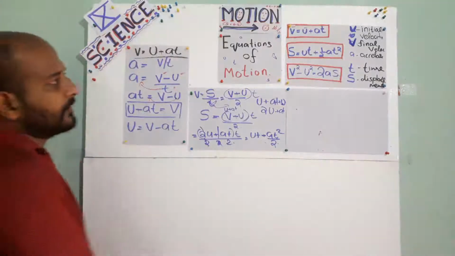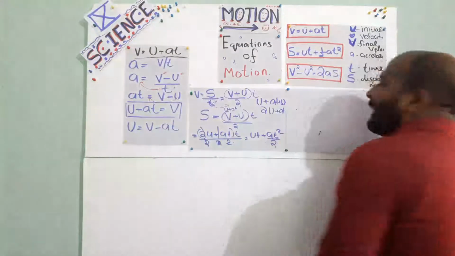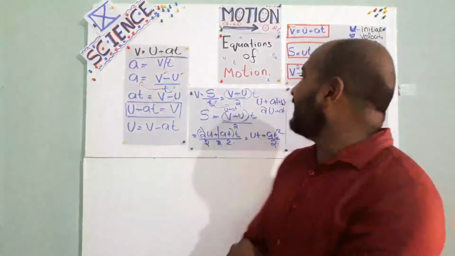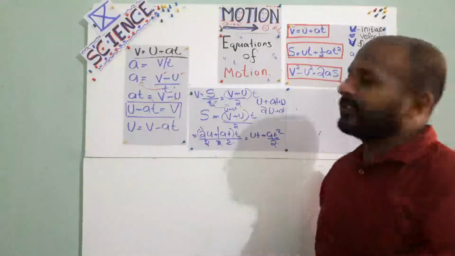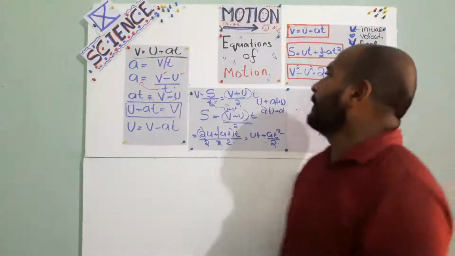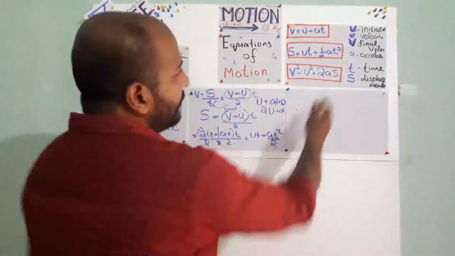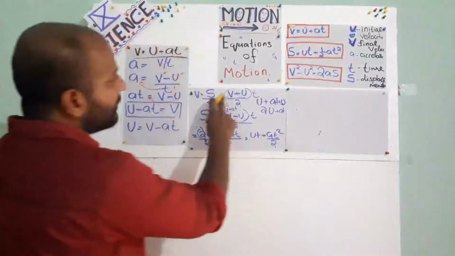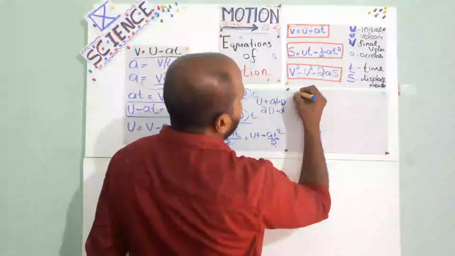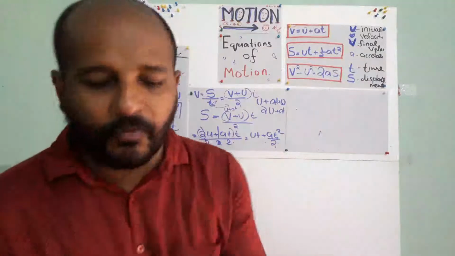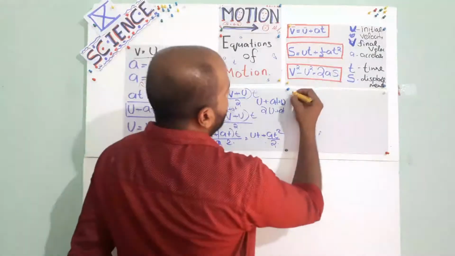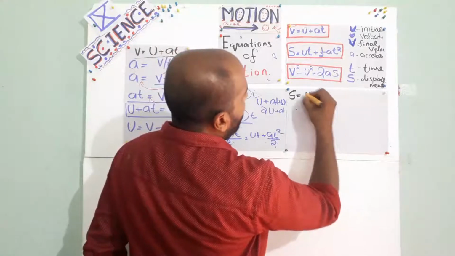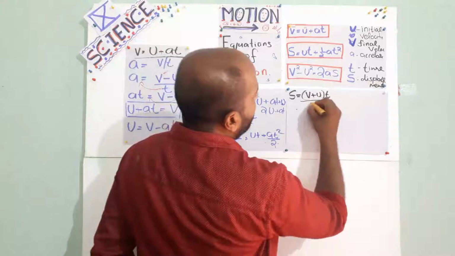Okay, so come, let's see. So the last equation is what? v squared minus u squared is equal to 2as. So for that, what do we want? Okay, displacement. Again what equation will we take? Again we will take this equation, v plus u by 2 into t. So here displacement is there. We must find out what? v squared minus u squared is equal to 2as. Let's see. The same equation we will take. This one. I will use another color so that you won't be confused. s is equal to v plus u into t by 2.